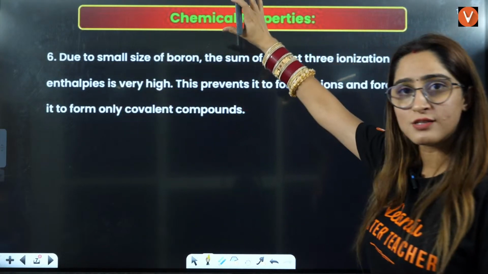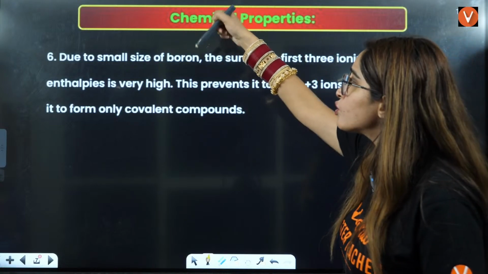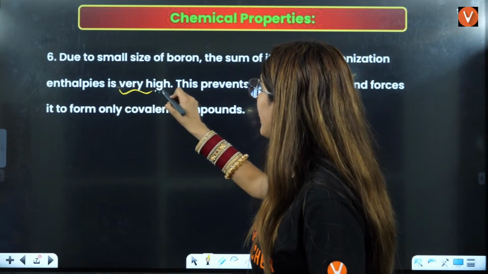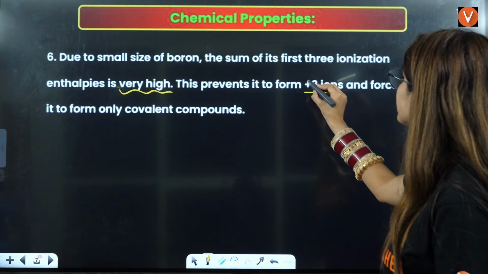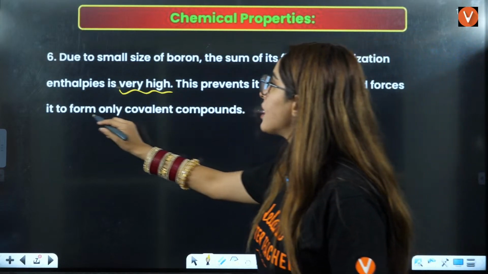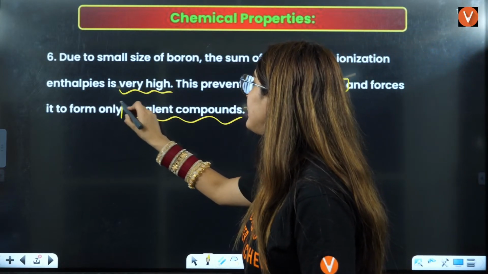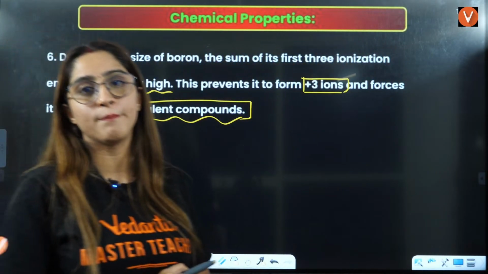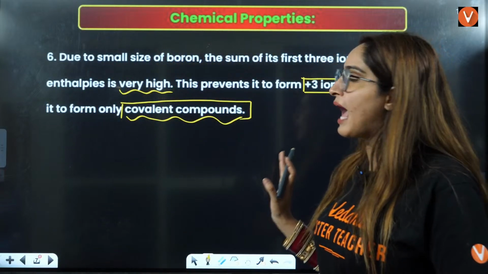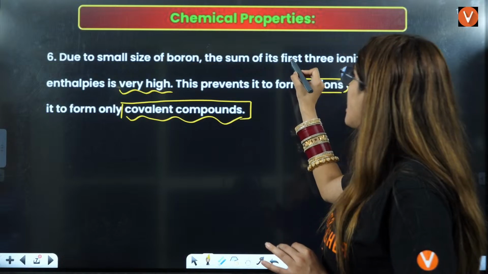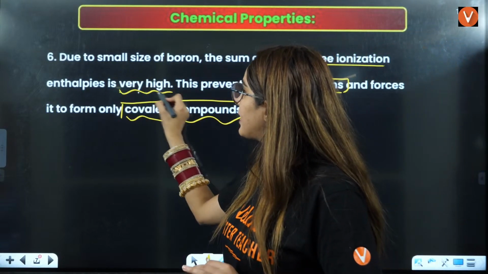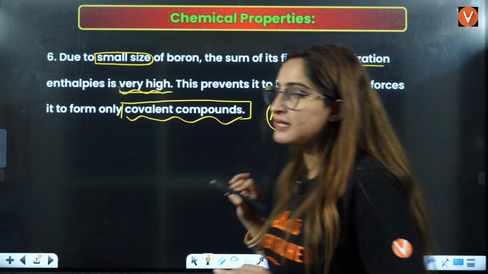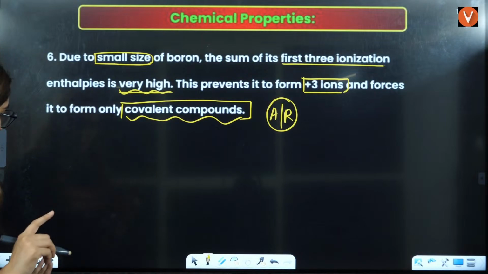Due to small size, this is also an exception. Why is it so? Due to the small size of boron, the sum of its first 3 ionization enthalpies is very high. This prevents it from forming +3 ions and forces it to only have covalent compounds. Okay, other group 13 elements will have ionic compounds, right? But boron only has covalent compounds. The reason is that the first 3 ionization enthalpies are very high, due to its small size. An assertion reasoning question they can ask you from this part of the chapter, right?